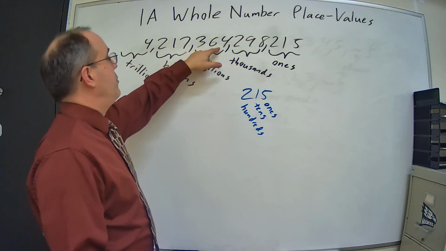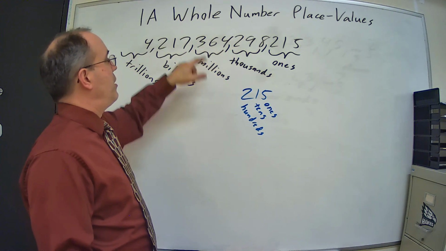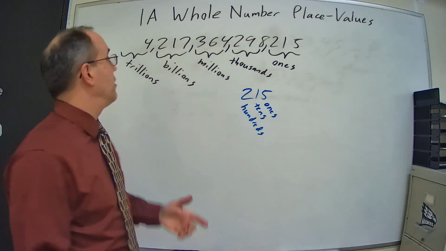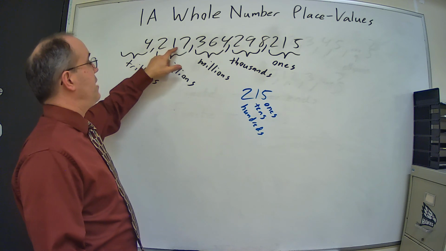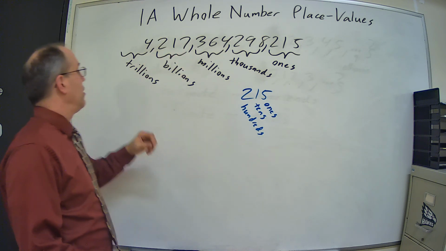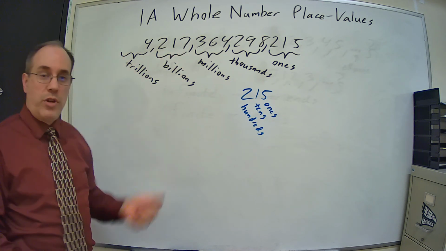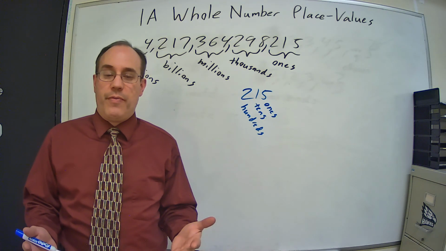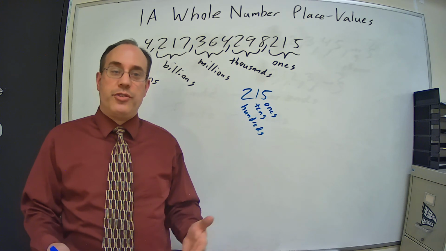If I look in the millions, 364, 364 million. 217 billion. 4 trillion.